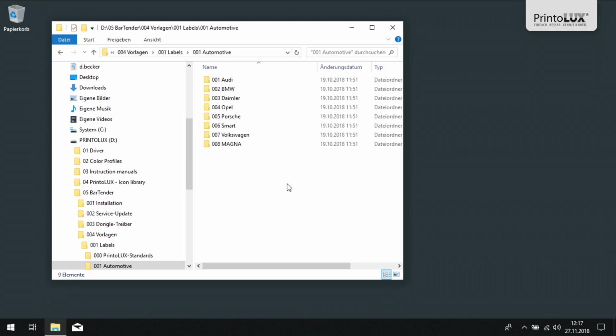In the Automotive folder, you will find the formats of all automobile manufacturers. These are already filled with content.